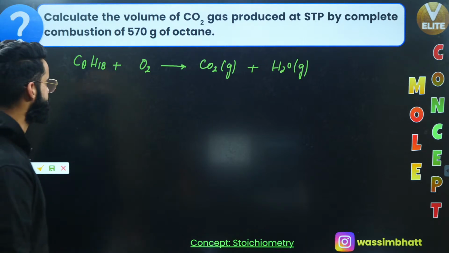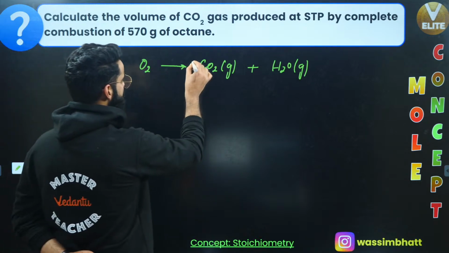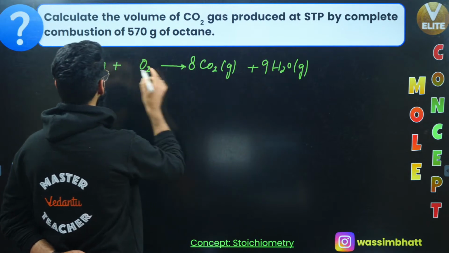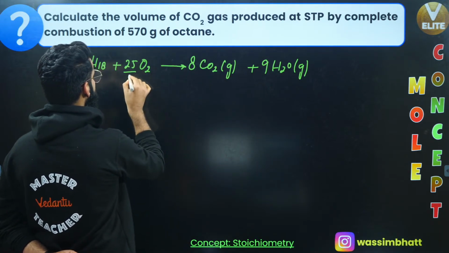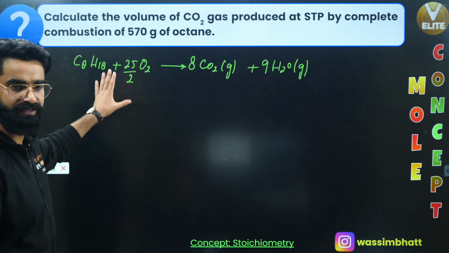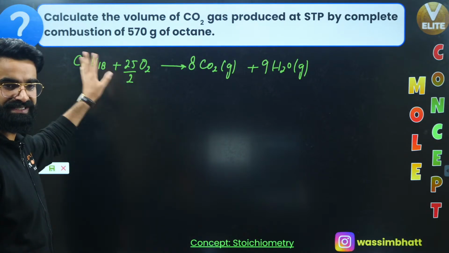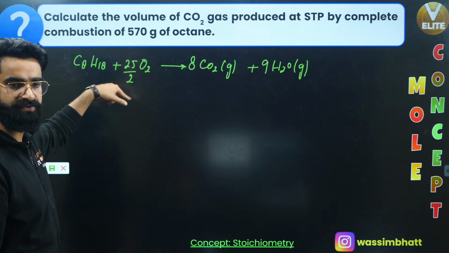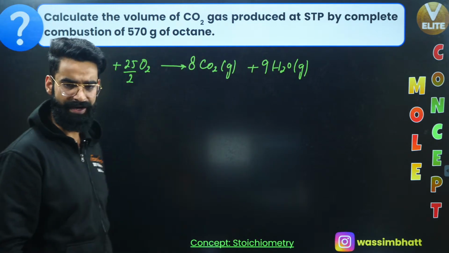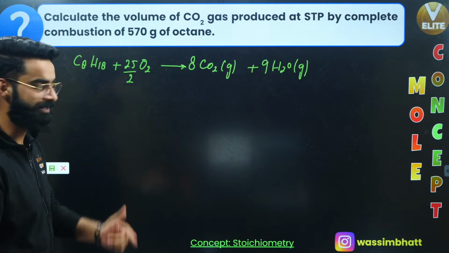Let's try to balance the reaction, okay? So first of all, if you try to balance it, it should be 8 times, this should be 9 times, this should be 25 divided by 2 times, okay? Because a few minutes back, I told you how to balance the general hydrocarbon combustion reaction, CxHy. The stoichiometric coefficient of oxygen is going to be x plus y by 4, this is going to be x, this is going to be y by 2, right? We know it. Now we will understand.